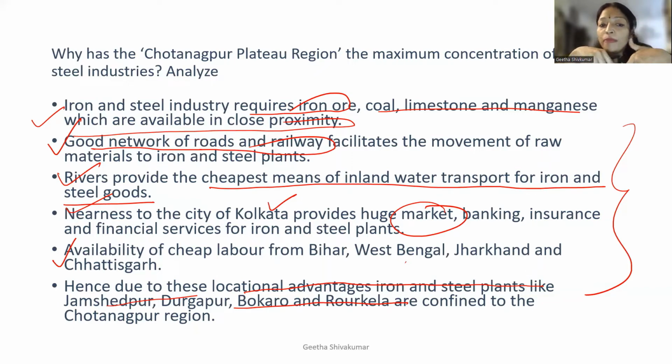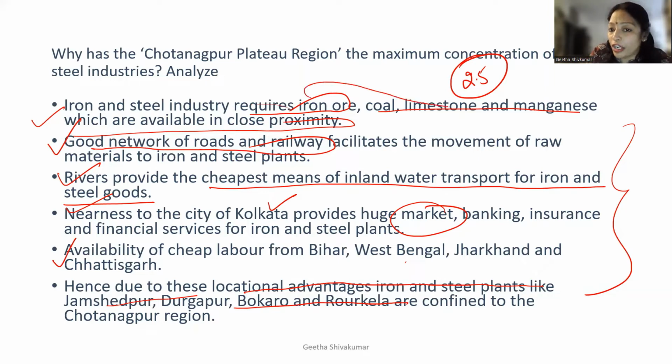Then availability of cheap labor, and then localization advantages. Okay, so if you write only this point out of 5, at least you will get 2.5. But if you want to get all 5 on 5, then you need to mention what are the raw materials which are required. So that is your iron ore, coal, limestone, manganese, and other things.